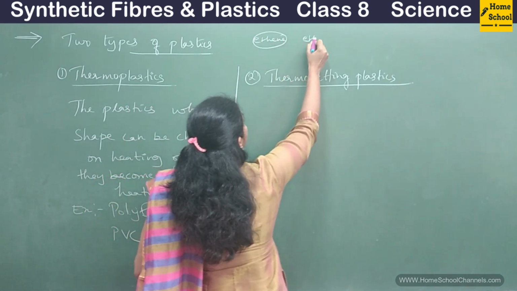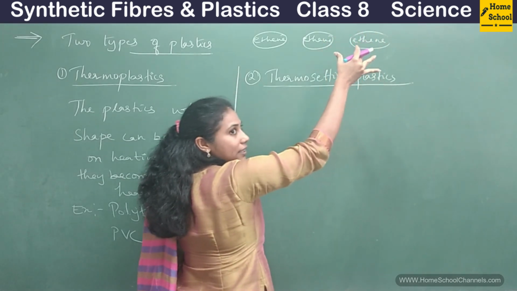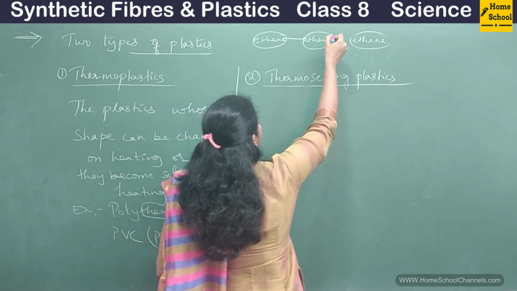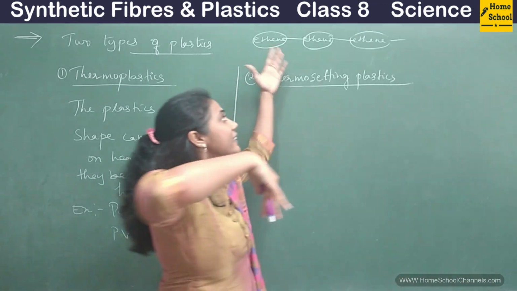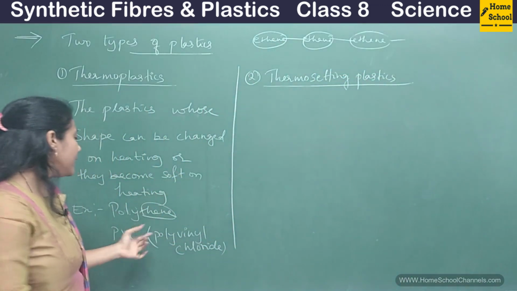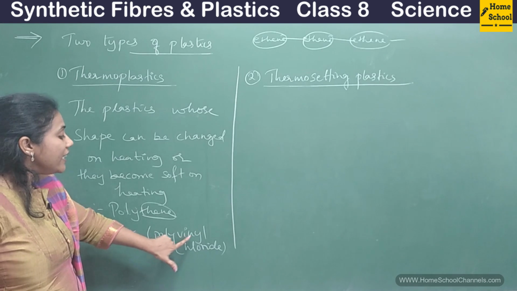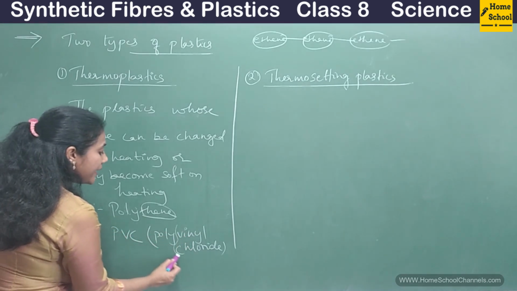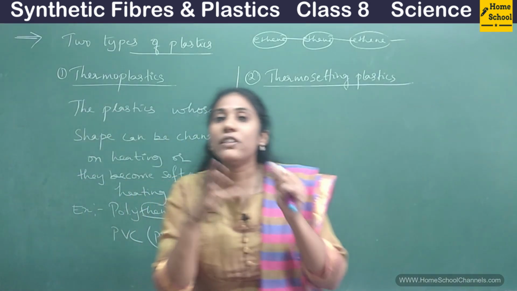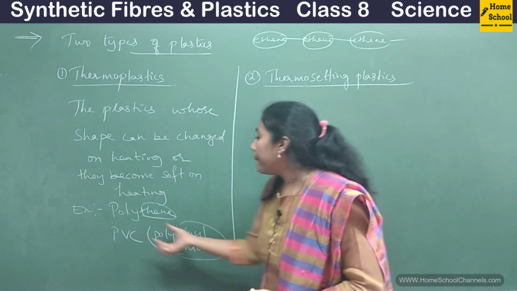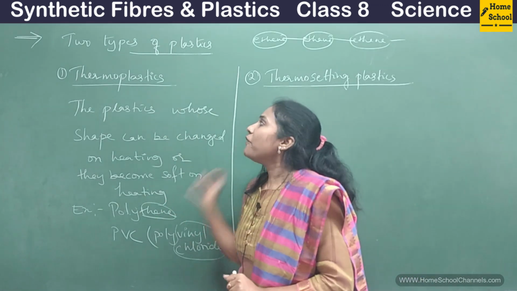Say many ethene molecules. This is one ethene. This is another ethene. This is the third ethene. Ethene is a name of some chemical, guys. So one ethene is connected to another, second one connected to third, connected to fourth, like that. Many ethenes are there. That is the reason we call that plastic polythene. Like that, polyvinyl chloride. Vinyl chloride is a small chemical. So many vinyl chlorides are connected with one another, so we call it polyvinyl chloride. Both are examples of thermoplastic.